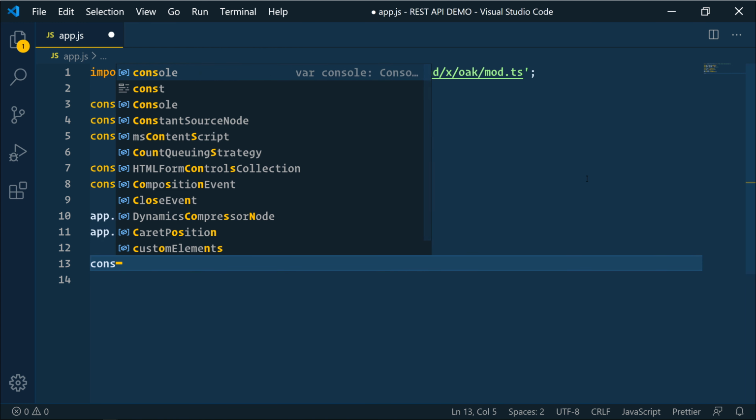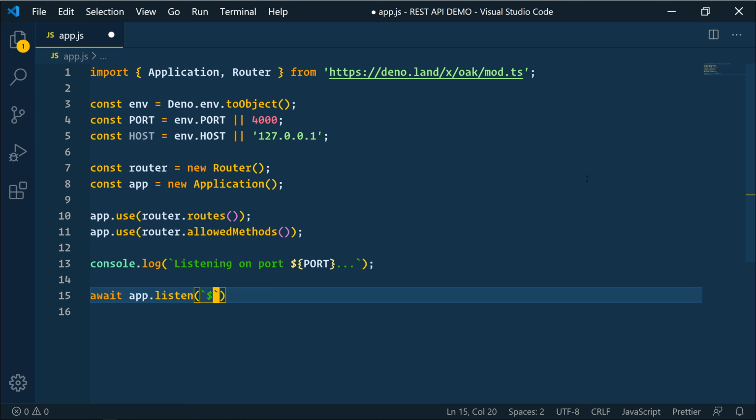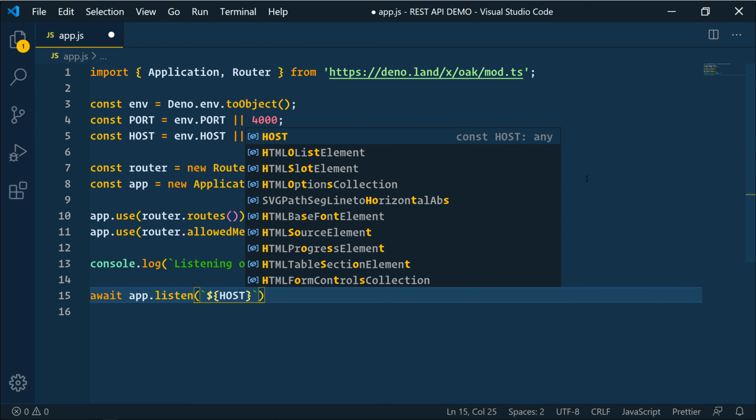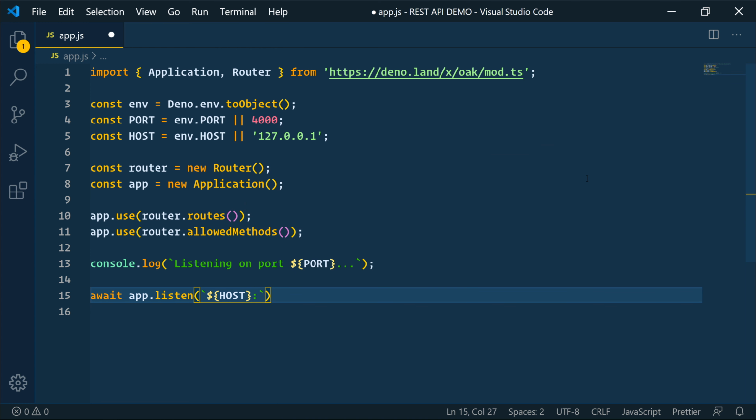And then we are going to await. So Deno has first class async, which means any top level async, we don't have to declare it as async. We can just await. So we'll say await app.listen, and then what we're listening for. So we're going to say host and port. Just like that. Now we should have an app that's listening. It's not actually doing anything yet though.